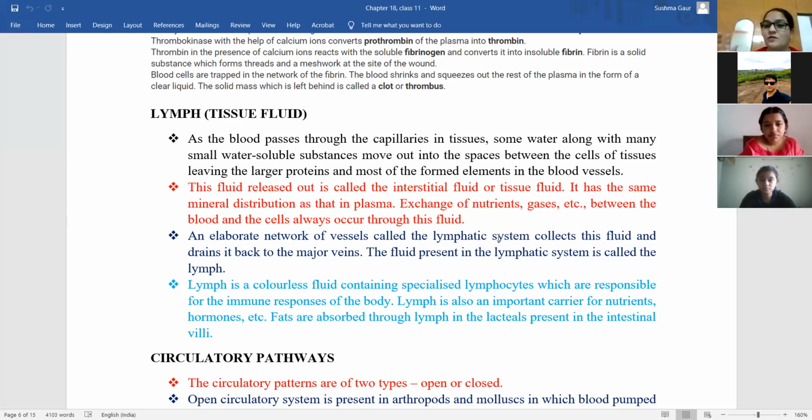And what is the work of the lymphatic system? It collects the fluid, which fluid? This interstitial fluid, and drains it back to the main veins. खूब सारे vessels का network is known as the lymphatic system. The main function of the lymphatic system is to collect the interstitial fluid released between the cells and drain it back into the major veins, and the fluid present in the lymphatic system is known as lymph.